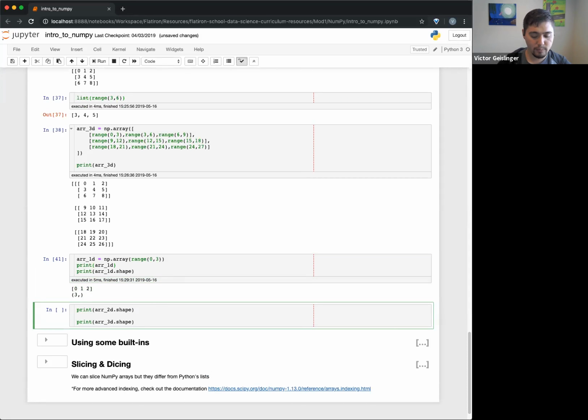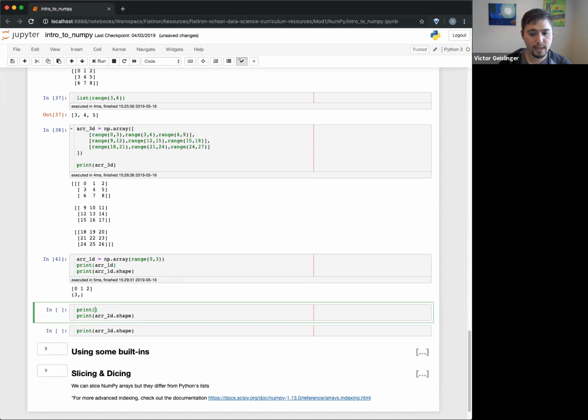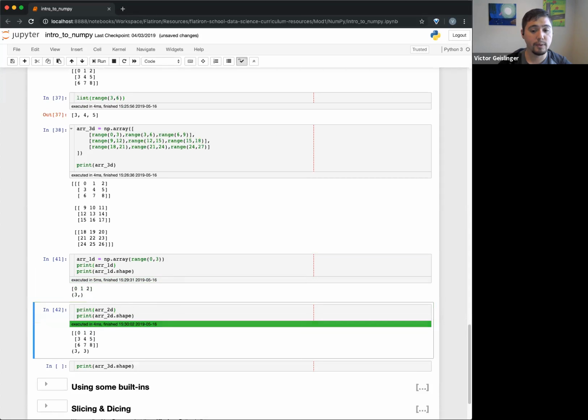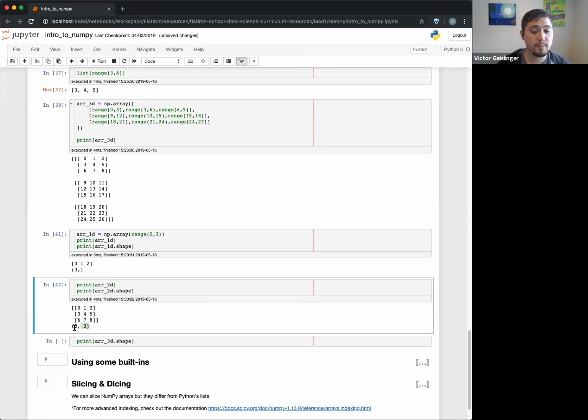So going a little bit into our 2D array, I'll print out our 2D array. When you print this out, remember, this is a whole big array, and in each part are our elements. So it has a shape where the first layer says there are 3 rows, or 3 arrays, and then each of those arrays has 3 elements.